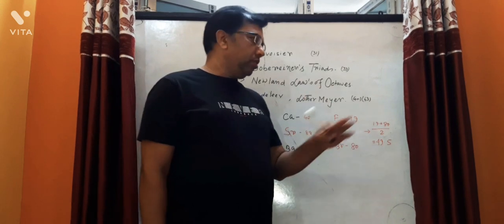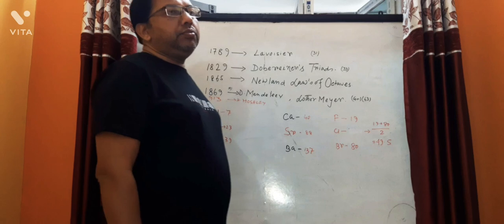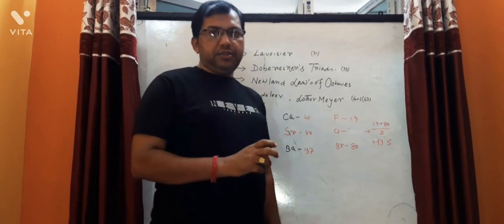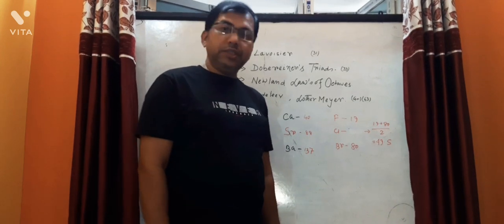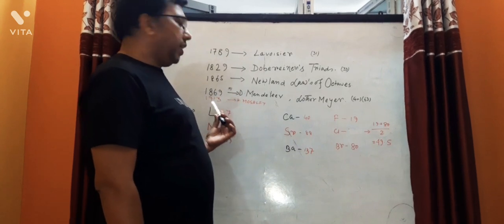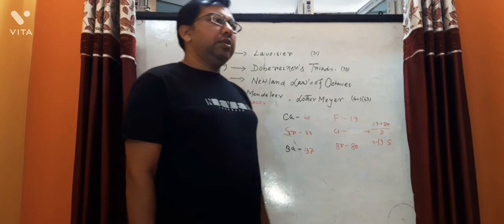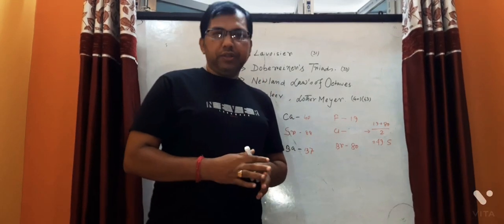This time also, the total was 63 elements, and the inert gases neon, helium, argon, xenon, krypton, radon were not yet discovered. Then, in 1913, Henry Moseley published the long form of the periodic table.